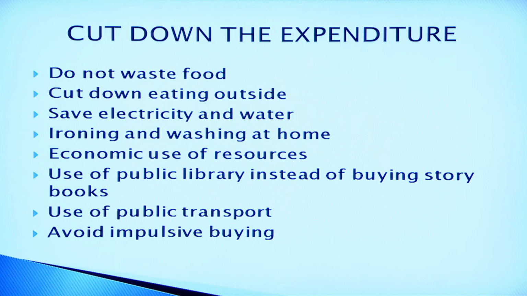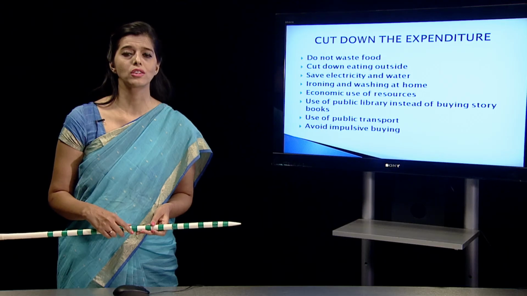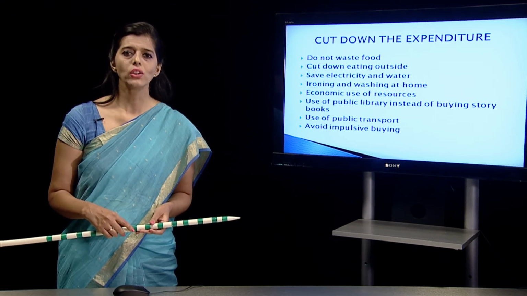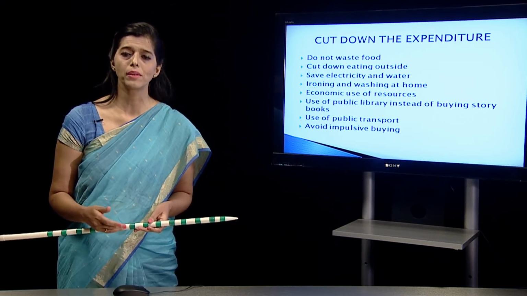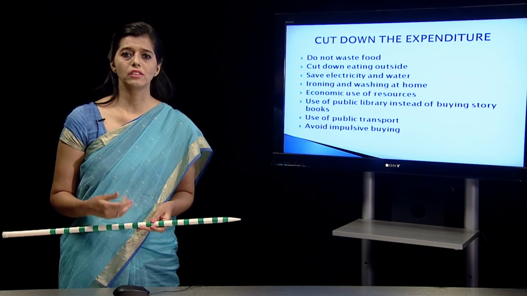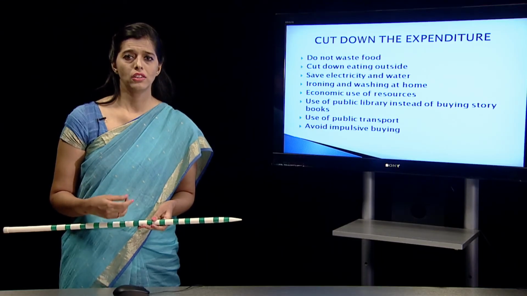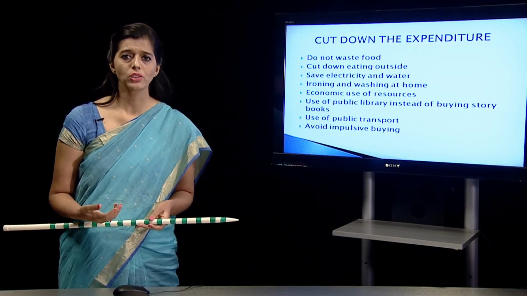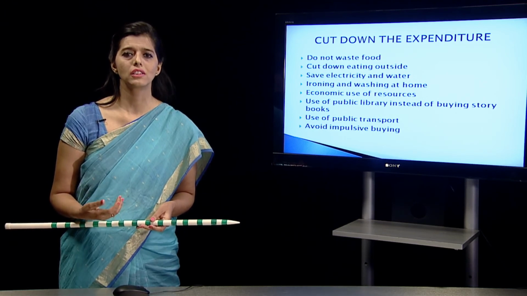Use of public transport. Traveling to your workplace in a car might be expensive because the fuel costs are high. So, in these cases you can take public transport, maybe a train, a bus, metro, whatever, so that you are not spending on the car.